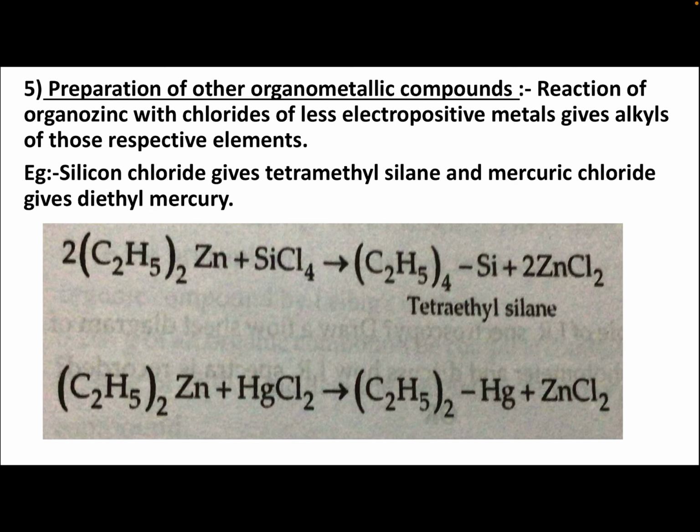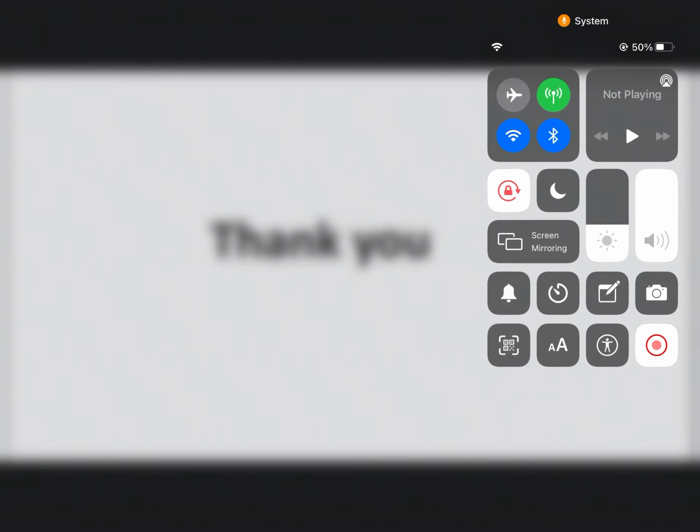So here, by using organozinc compound in the presence of silicon chloride and mercury chloride, respective organometallic compounds are formed. You have prepared here tetraethylsilane, that is an organosilicon compound. Then here (C2H5)2Hg, an organomercury compound, an organometallic compound, using this organozinc compound.